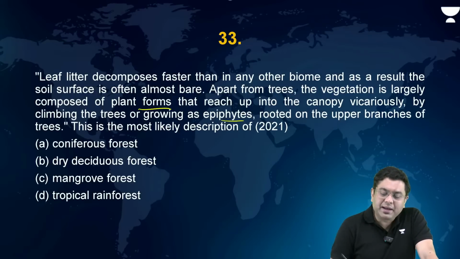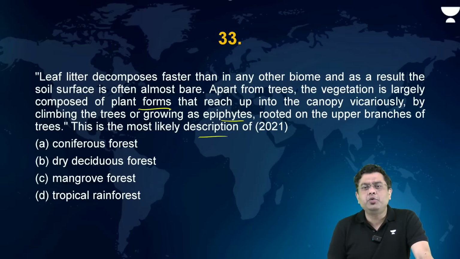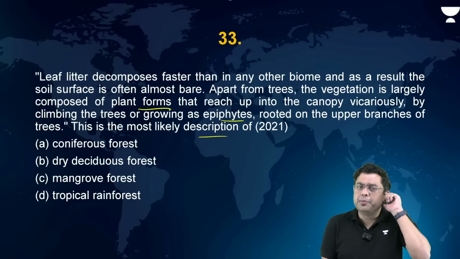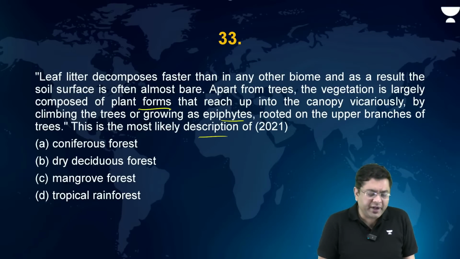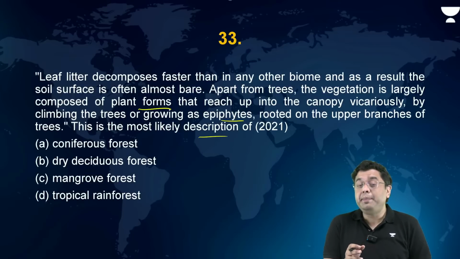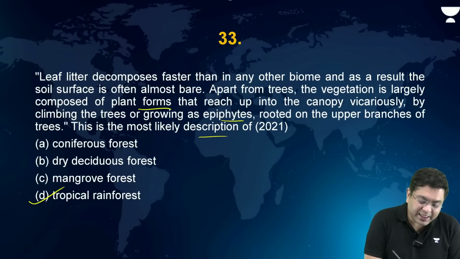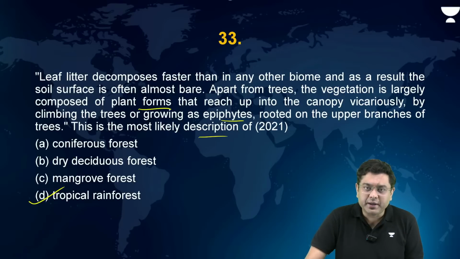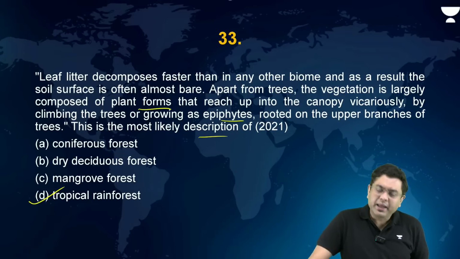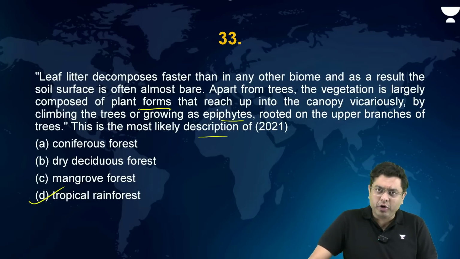This is most likely the description of conifers? The rate of decomposition there is slow. Dry deciduous, moisture is less, rate of decomposition is slow. You won't find many epiphytes. Mangroves. Now, in certain areas, mangroves will be there, but the canopy height won't be very high. So the correct answer in this case is tropical rainforest. Okay, due to high temperature, high rainfall. So a straightforward, simple question.